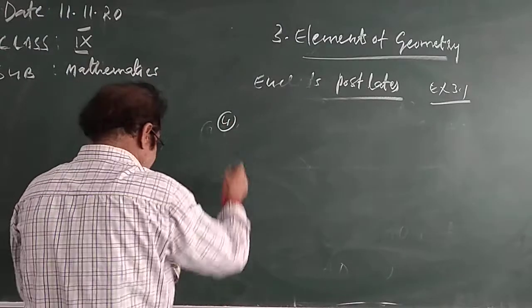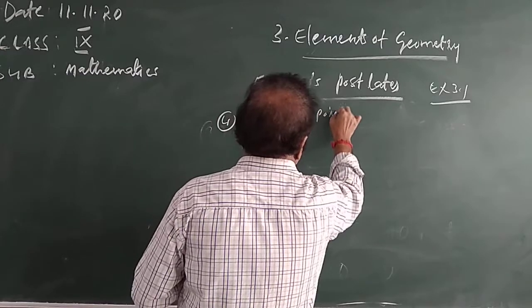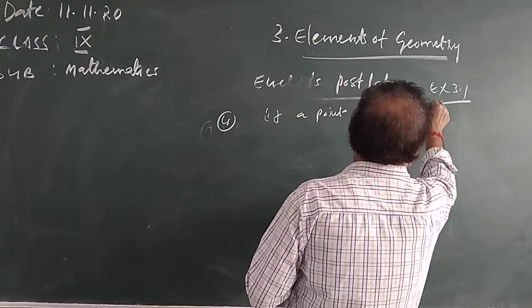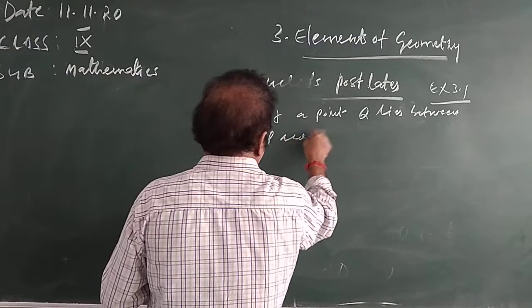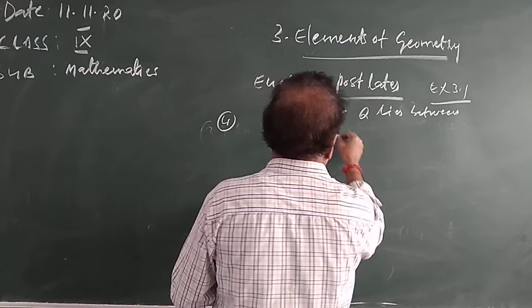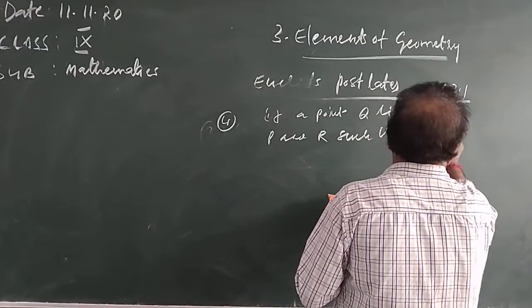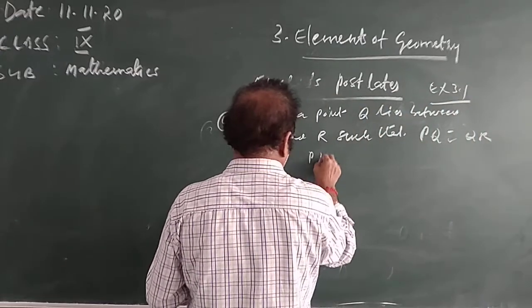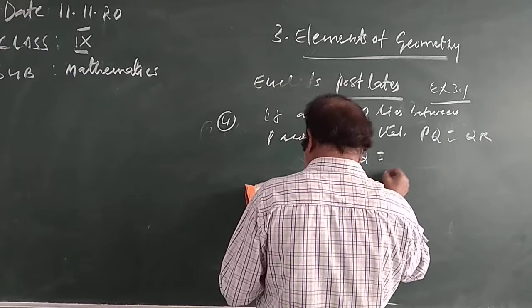If a point Q lies between P and R such that PQ equals QR, prove that PQ is equal to half of PR.